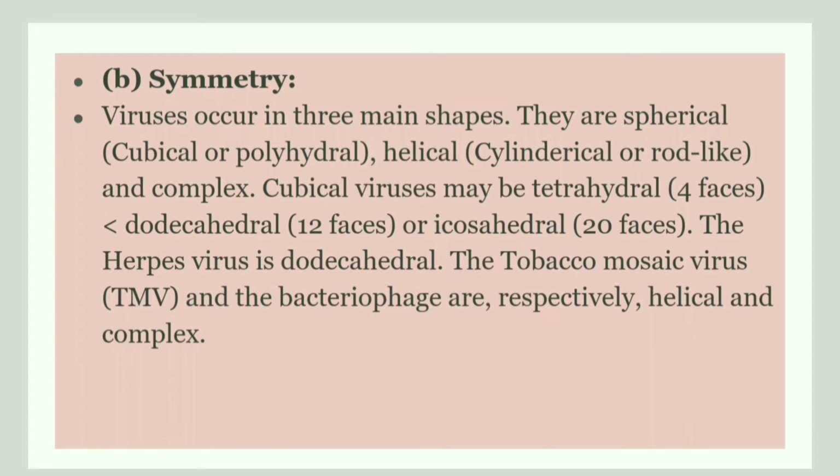Tobacco mosaic virus and bacteriophages are respectively helical and complex, that is, TMV is a helical virus, whereas a bacteriophage is a complex virus. So there are three shapes basically: spherical, helical, and complex.